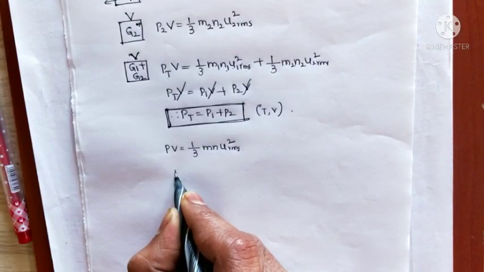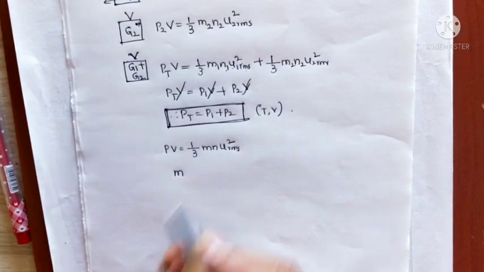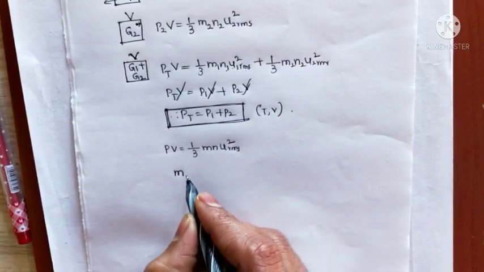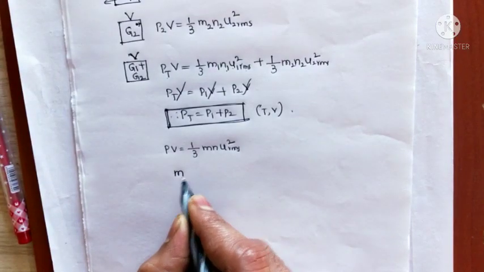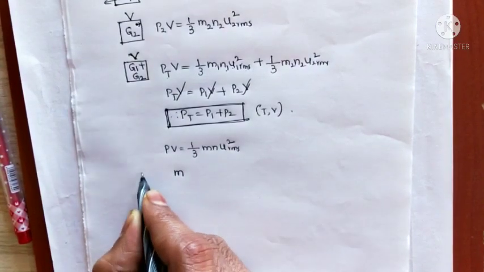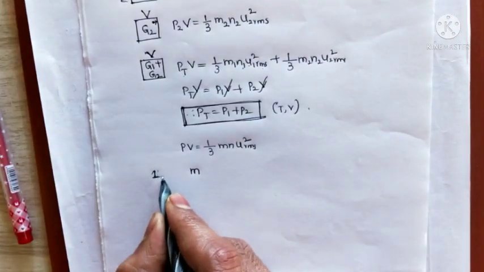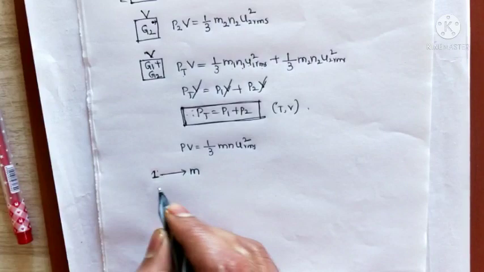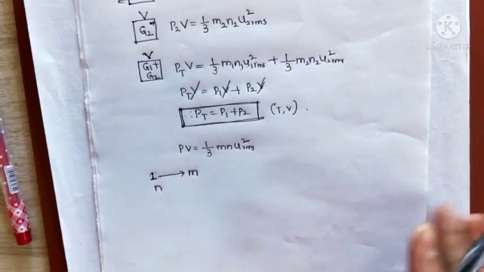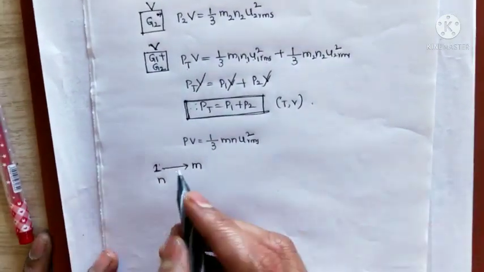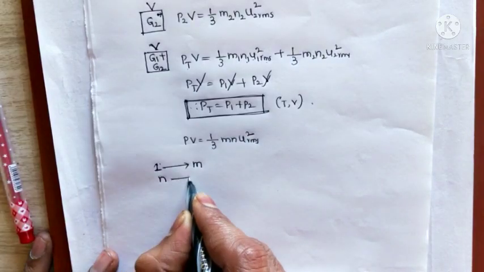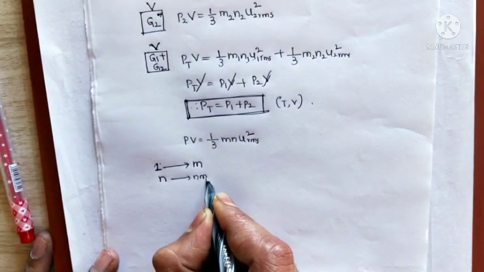Okay. So here, one gas molecule has mass m. So now for N gas molecules, N molecules of mass m give a total mass of Nm.